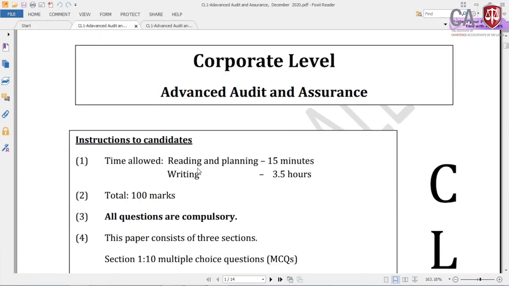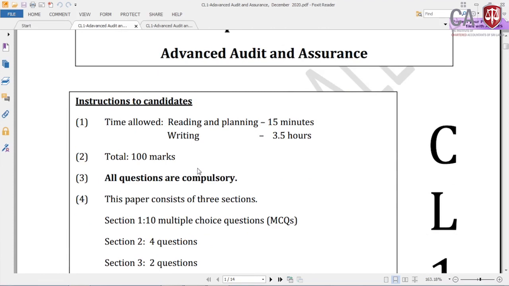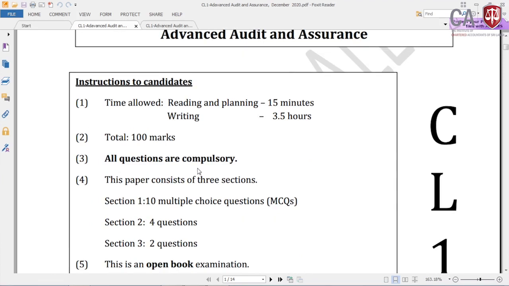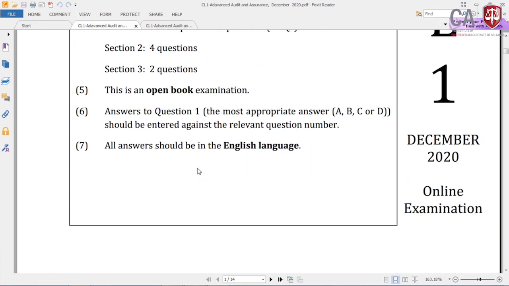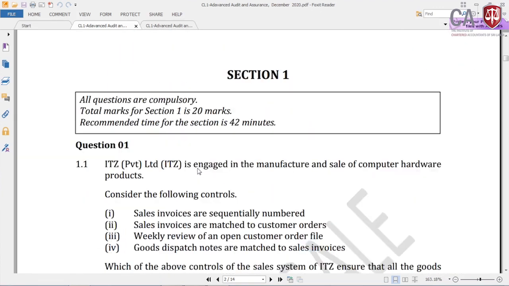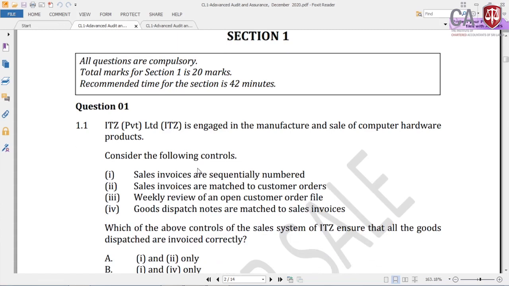Since this was an online examination, it was 3.5 hours, but normally it's 3 hours plus 15 minutes. Also this was an open book examination because of the online format, but the original concept of the CL1 paper of the new syllabus introduced in 2019-20 for the 2020-25 syllabus is a closed book examination. I hope all the next examinations will be closed book. But I want to emphasize one thing, for a subject like auditing, whether it is open book or closed book, it doesn't matter, right.